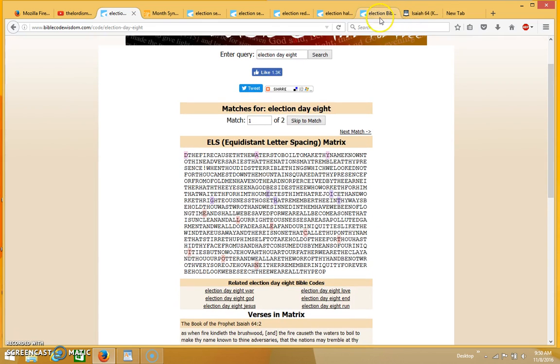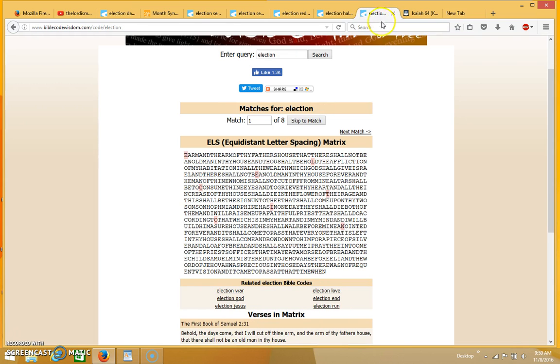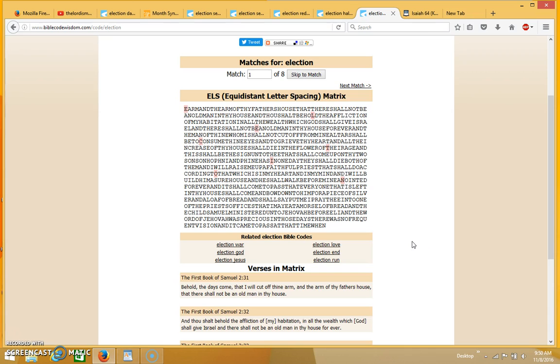And this table, actually the original table that was found on this was found by Kurt Juergen. He had found the word election, so I just want to give credit where credit is due. Kurt Juergen was the first one to find this word in the codes, and it's a really amazing word to find because it's 8 characters long, so it's a pretty long word.